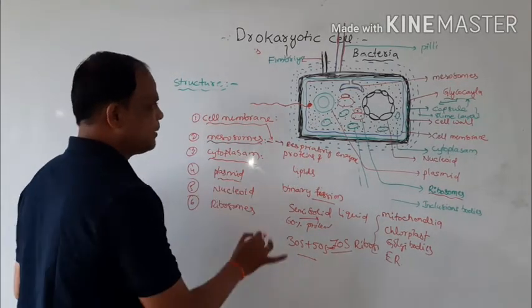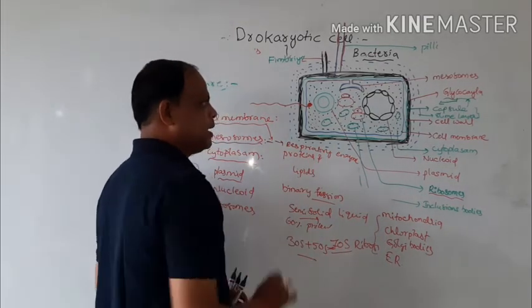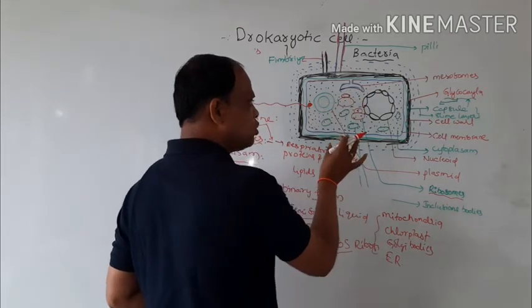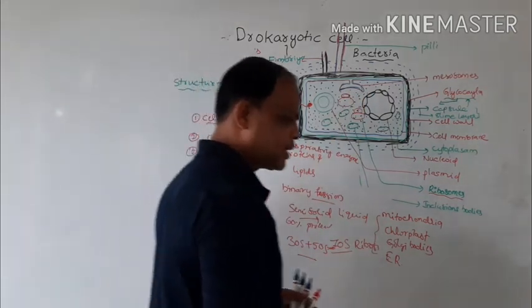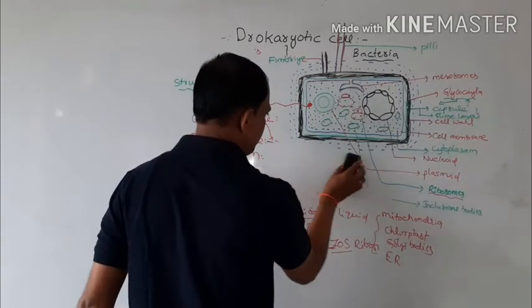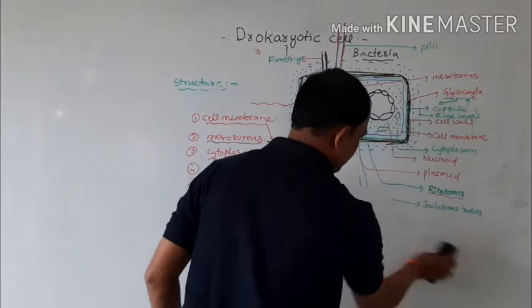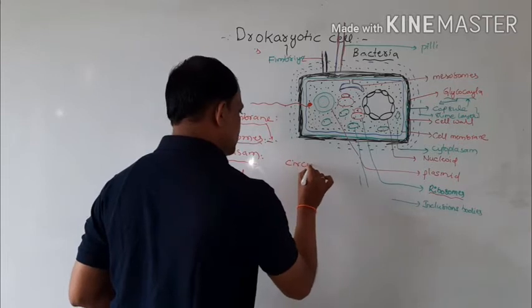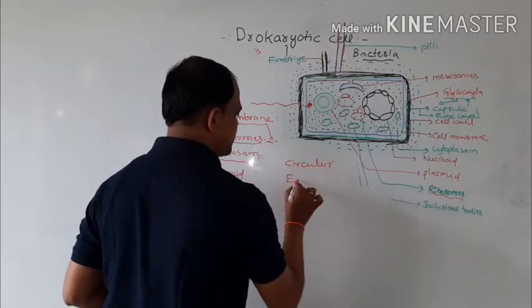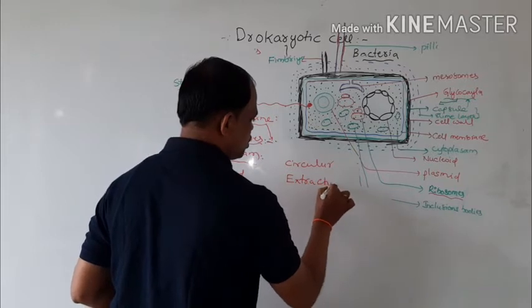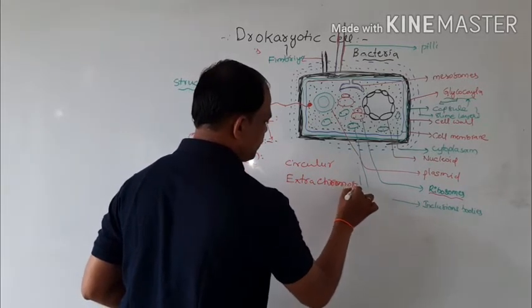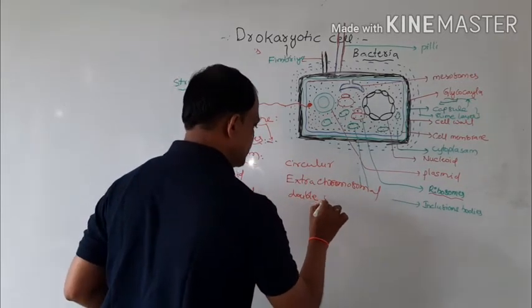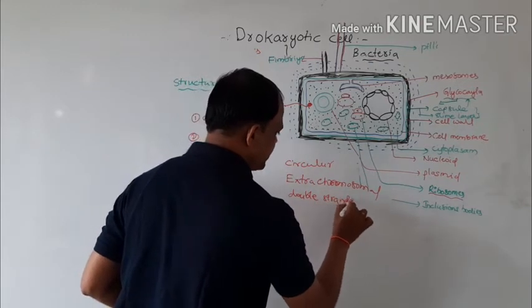The next organelle is the plasmid. The plasmid is a circular extrachromosomal double-stranded DNA molecule.